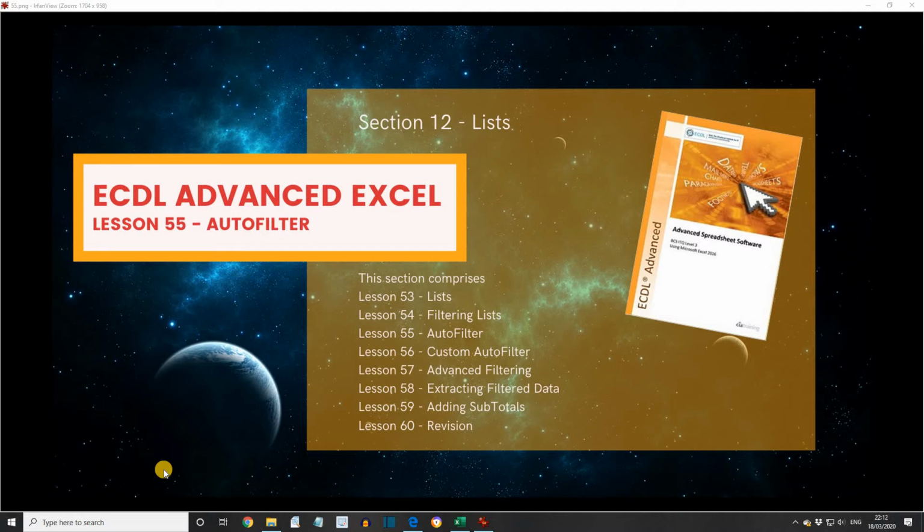We can click on any of the arrows to display a drop-down list of unique values in that column. Click on any item and the matching records, that's the rows, will be displayed with the other rows hidden. AutoFilter always selects from the whole list. AutoFilter can be applied to selected columns in a list by selecting them before entering filter mode.